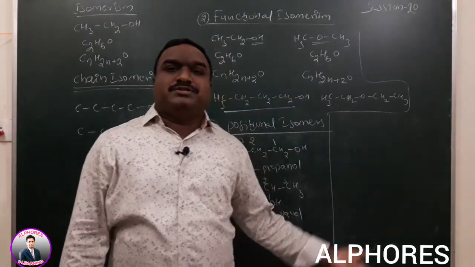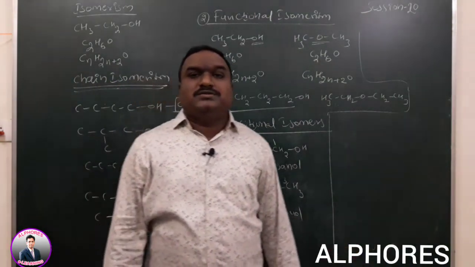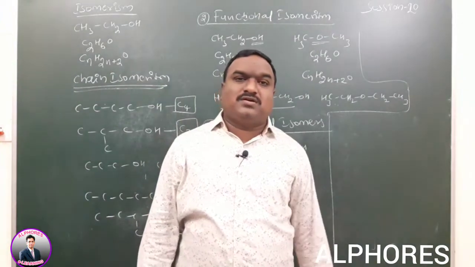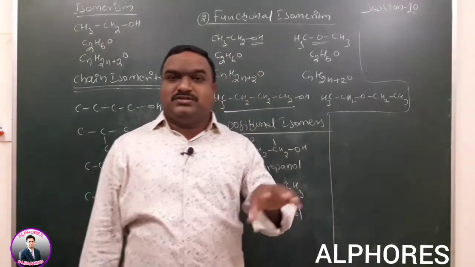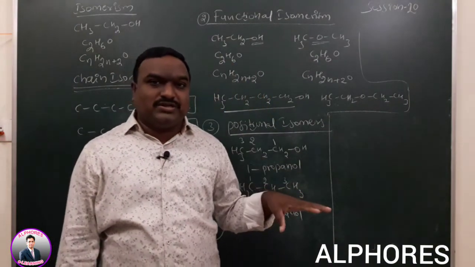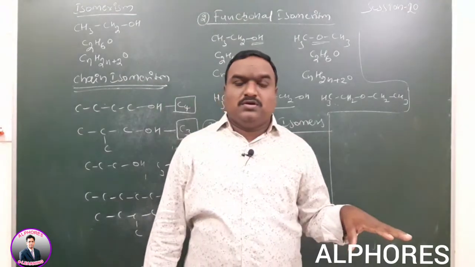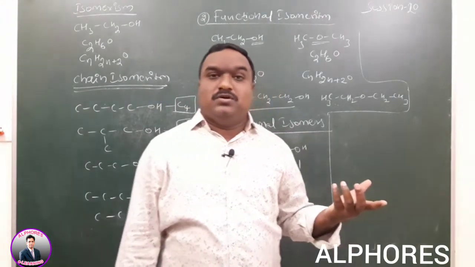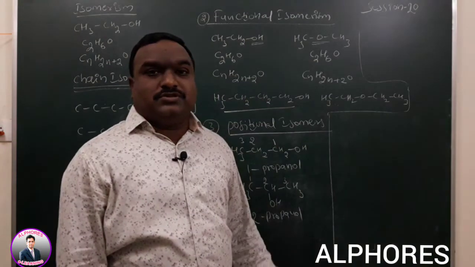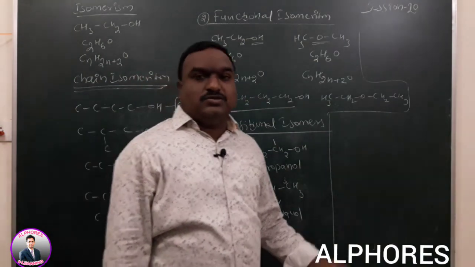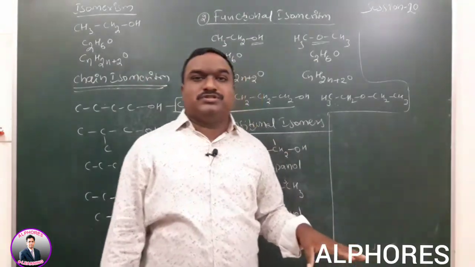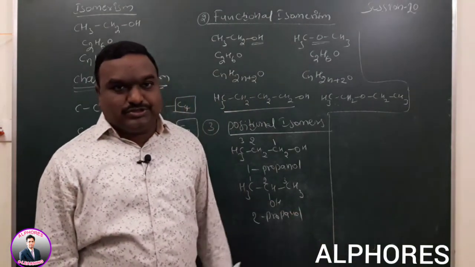Same groups on the same side is cis, opposite side is trans. Based on the structure given, we can explain that concept. Alcohols exhibit stereoisomerism, meaning geometrical and optical. Geometrical means double bonded compounds exhibit geometrical isomerism.